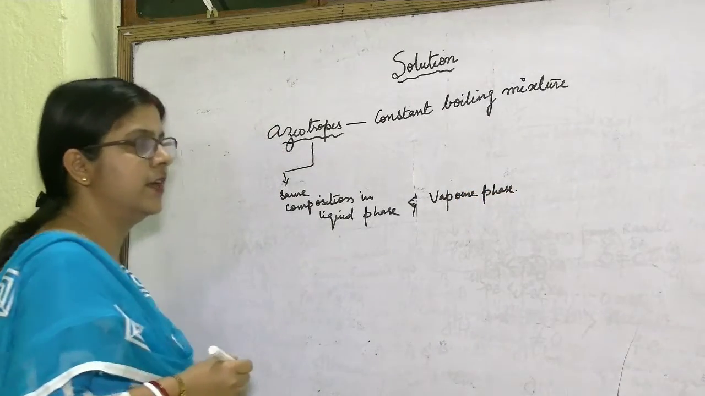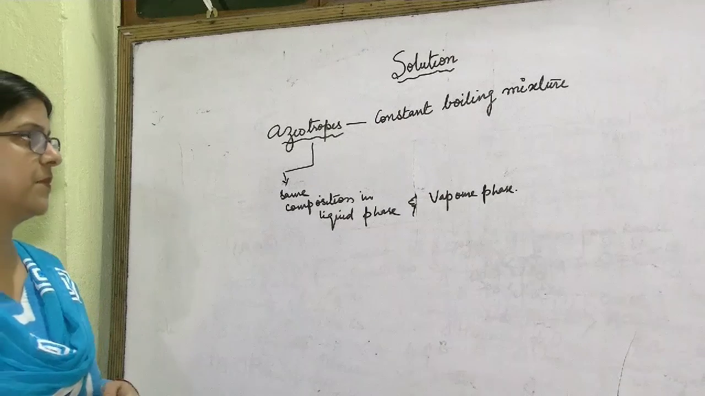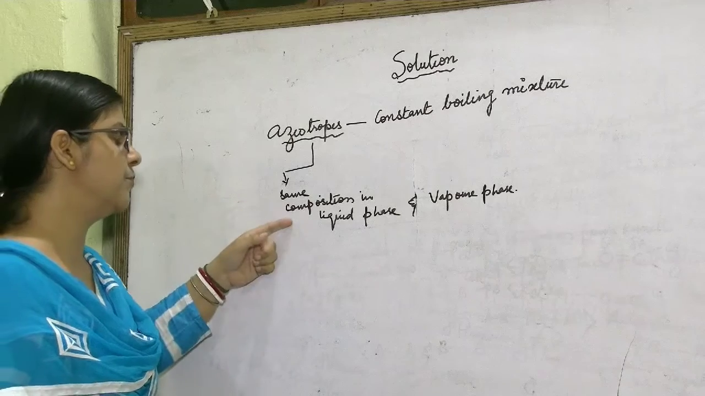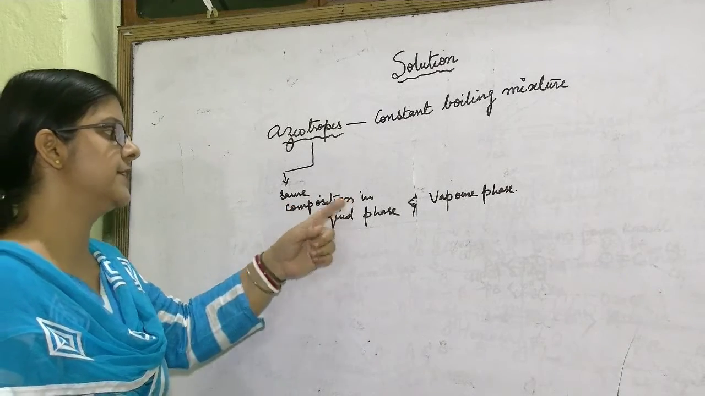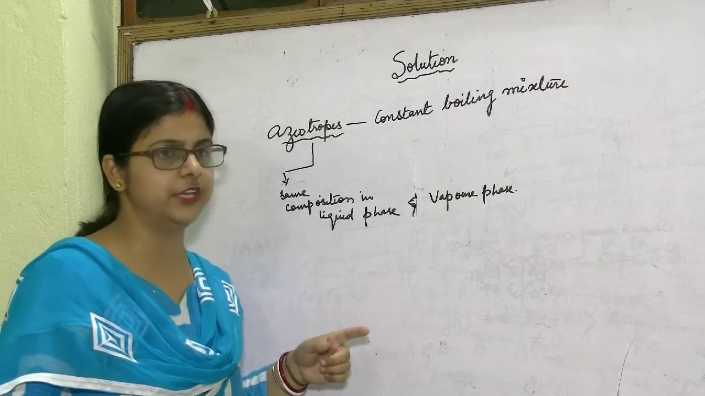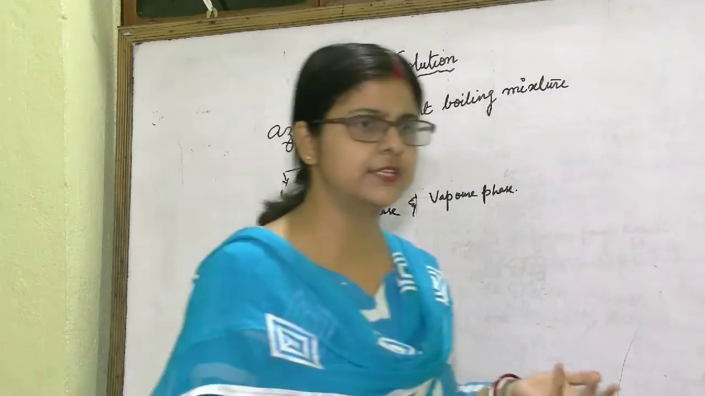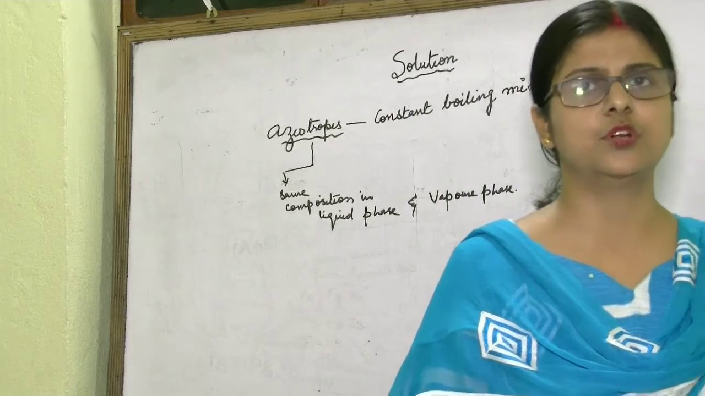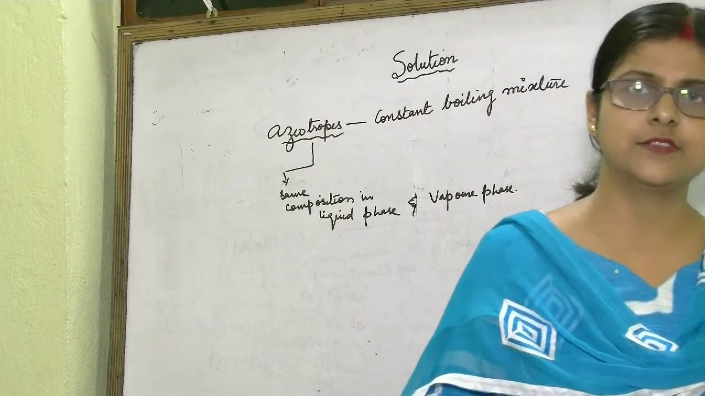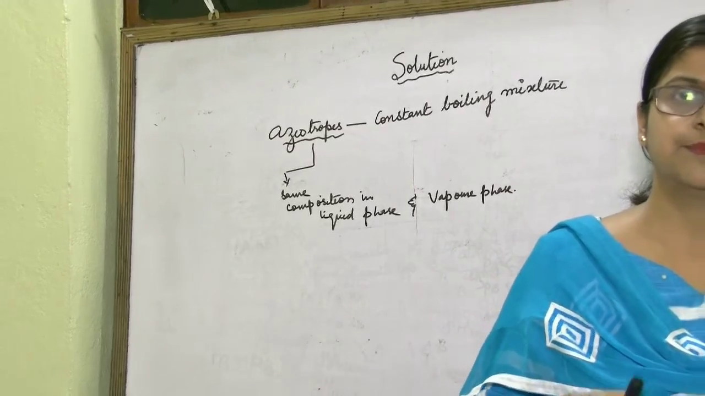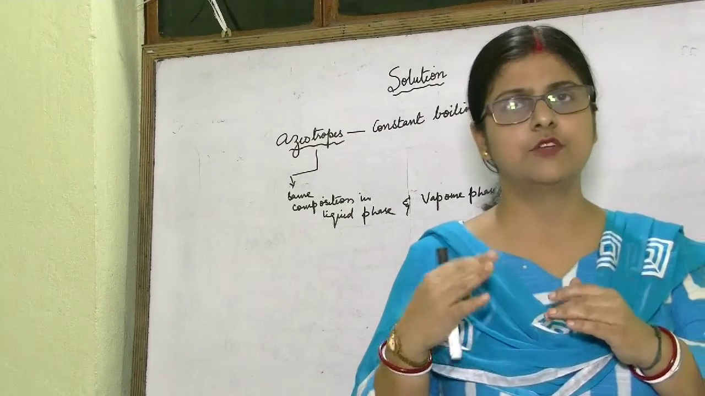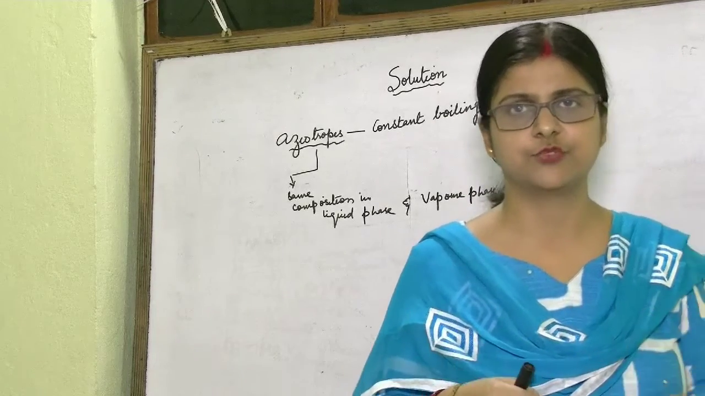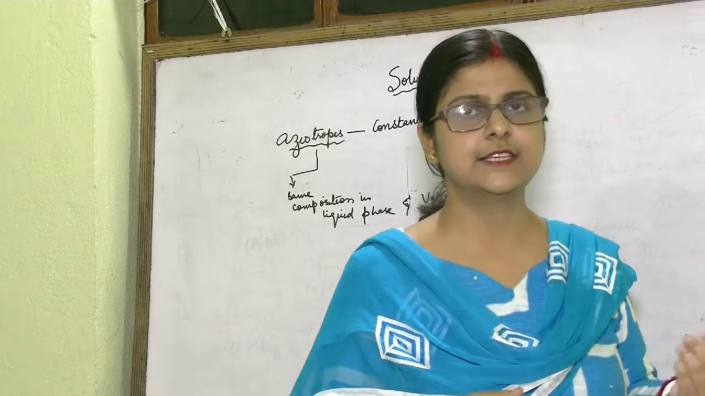So what are azeotropes or azeotropic mixtures? They are constant boiling mixtures. They have the same composition in liquid phase as well as in vapor phase. You can take many examples: a mixture of ethanol and water, a mixture of nitric acid and water, they form azeotropes. But only at a certain composition do they form azeotropes. I will discuss this in detail.